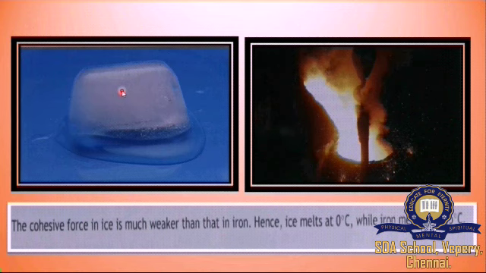So, the melting point is very low. The temperature at which the solid starts melting is very low. But in iron, the intermolecular force is very high and we have to supply more and more heat energy. So, the temperature at which the iron starts melting is very, very high. That is 1535 degrees Celsius.